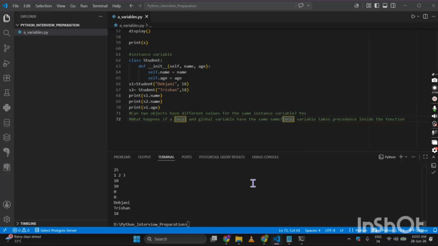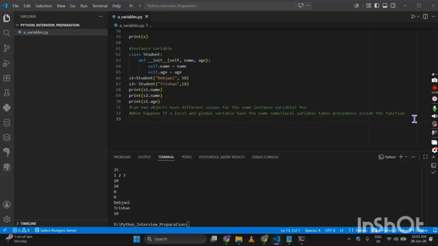What happens if you try to modify a global variable without using a global keyword? Python uses a new local variable instead of modifying the global one, or raises an unbound local error if you try to read it before the assignment. This is also a very important question, and the answer I am writing over here. Just a minute, what was the question? Let me just recall once.